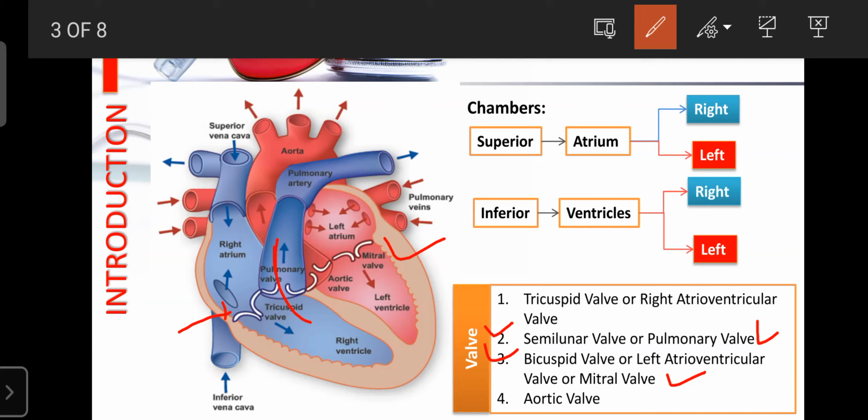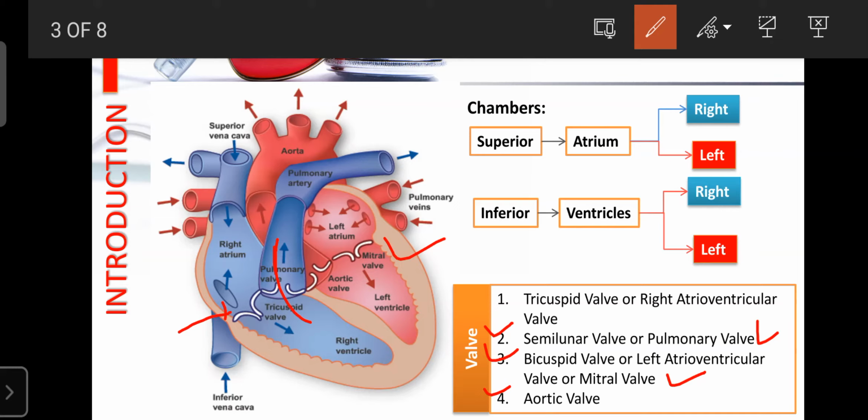This valve is present in the left ventricle. It is the outlet for the left ventricle. It is present between the left ventricle and the aorta. This aortic valve controls the entry of pure blood from the left ventricle to the aorta. When 70 ml reaches the aorta, the aortic valve automatically closes, and it further restricts the entry of oxygenated blood from the left ventricle to the aorta.